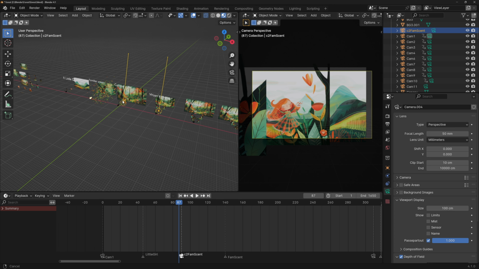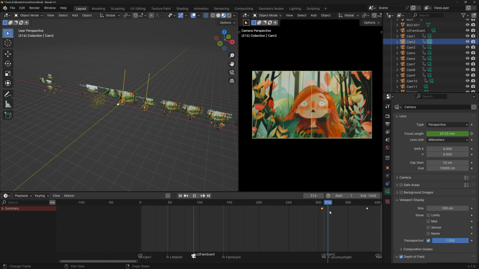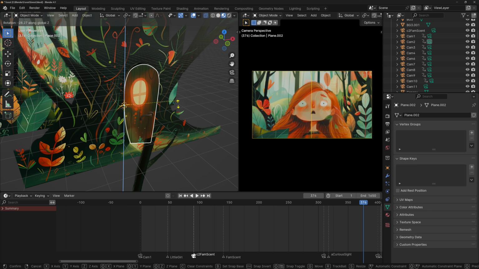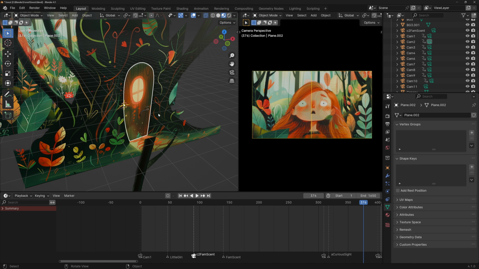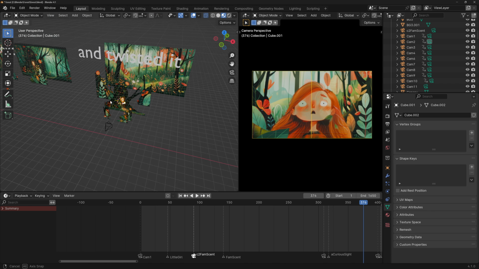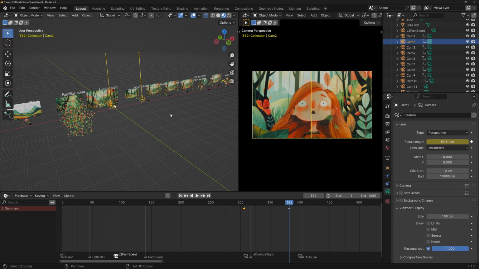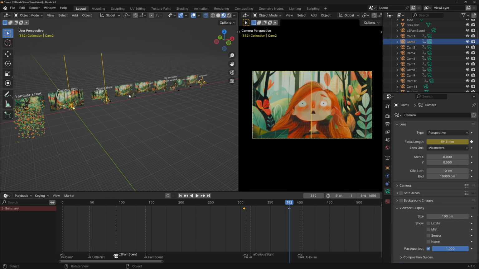Now we just make the rest of the clips. I'm not gonna go into that. It's just very simple camera movements. You can even add some 3D elements like this door and the knob, but all of this was just basic keyframe animation. Okay, once all of this is done, we need to light the scene.